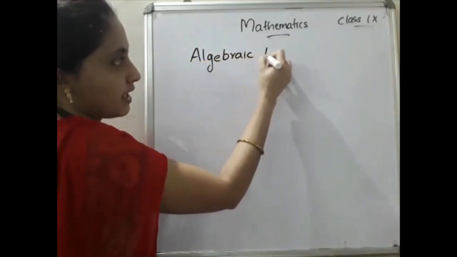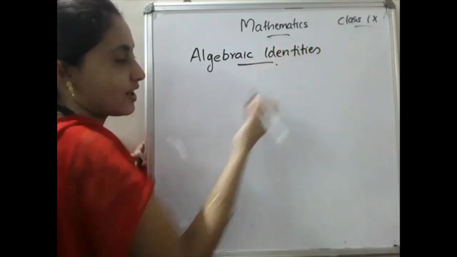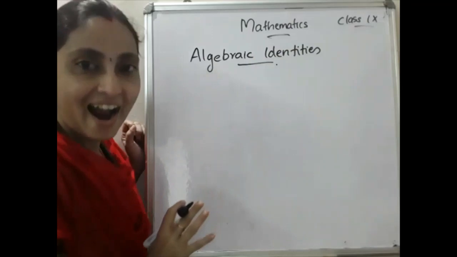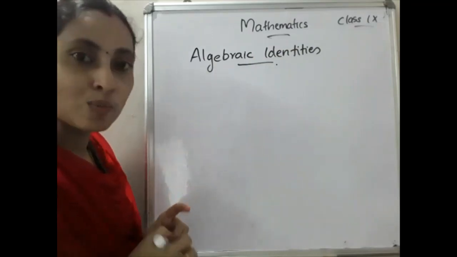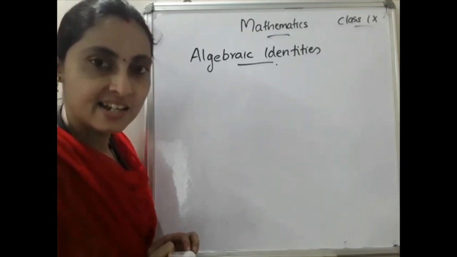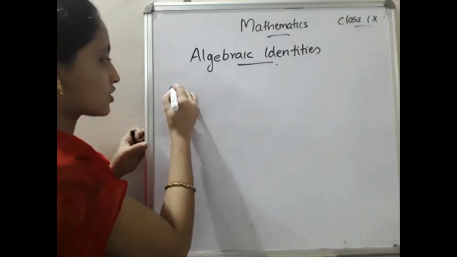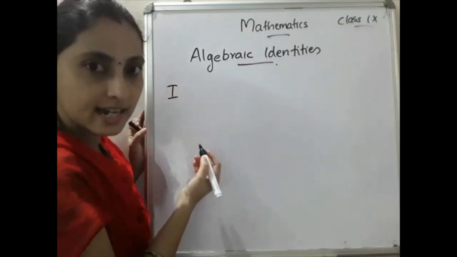Algebraic identities. Okay, again we come to the identities. So please listen, how important are algebraic identities? Yes. You have already studied the four identities. Can you say them? First identity, what is that?